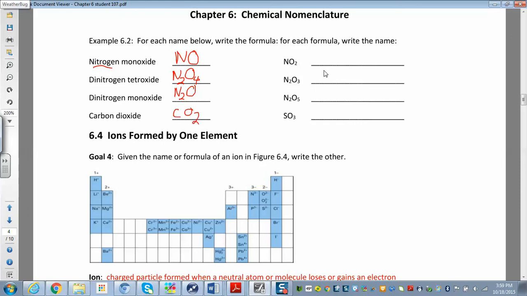Now, to go the other way, write the element name first, so I have nitrogen. I don't change that one. And if you get confused, just refer back to something over here. So here I had nitrogen monoxide. This is going to be nitrogen, and then I want to have oxide over here. And how many oxygens do I have? 2. So that just becomes nitrogen dioxide. So this was nitrogen monoxide, NO, and this is nitrogen dioxide, NO2. This was dinitrogen tetroxide. So what do you think this is going to be?